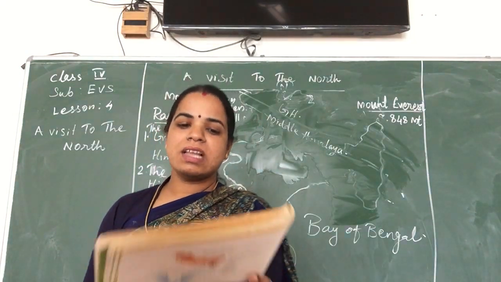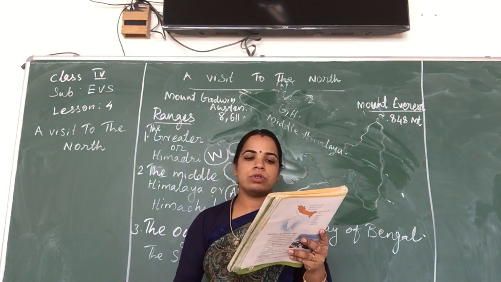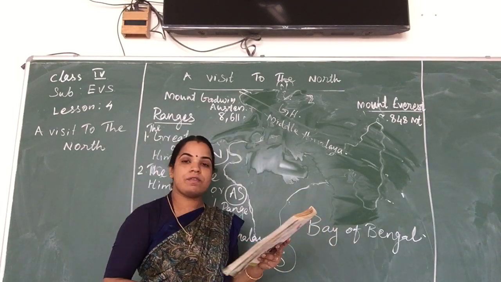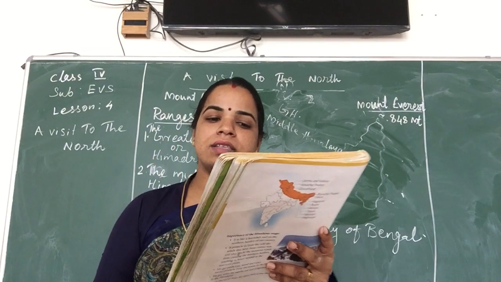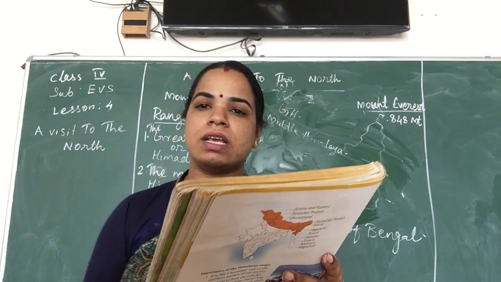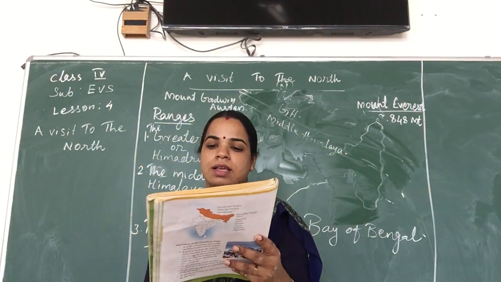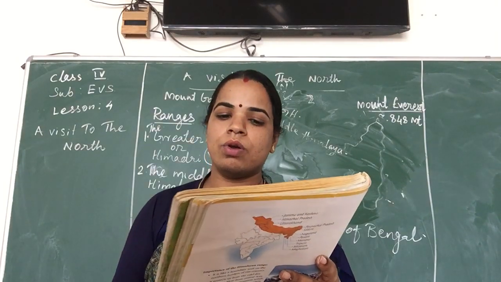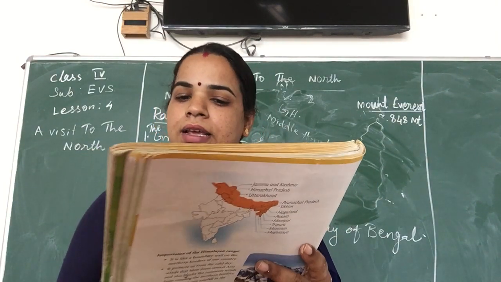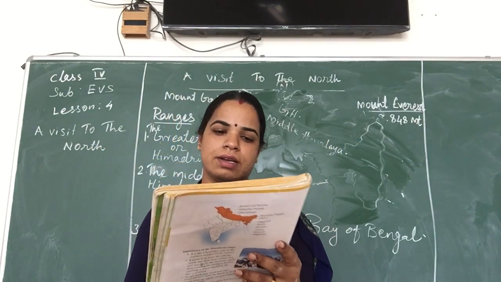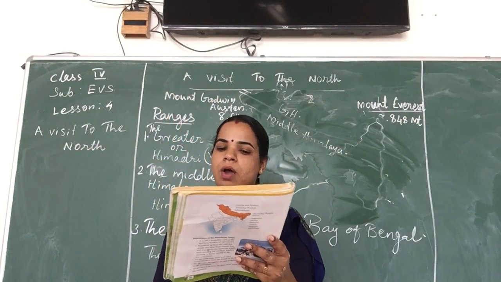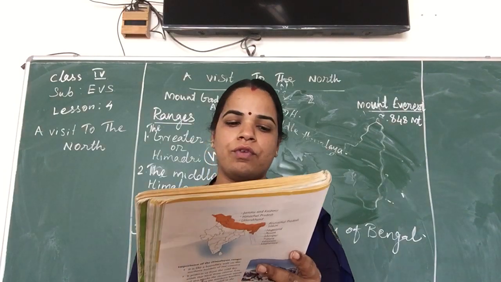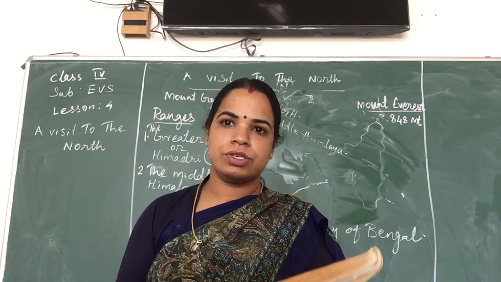The Himachal Range is located to the south of the Himadri Range, and it is lower than the latter. The Himachal Range has many river valleys and passes. Many hill stations such as Shimla, Kullu, Mussoorie and Darjeeling are located in this range. The slopes of the mountains in this range are covered by thick forests of pine and deodar.